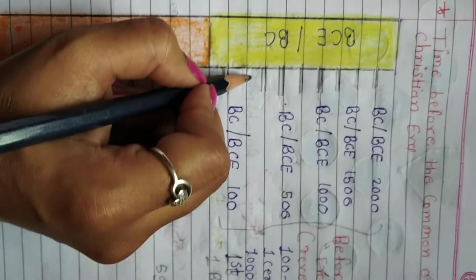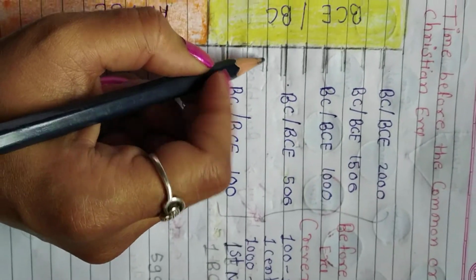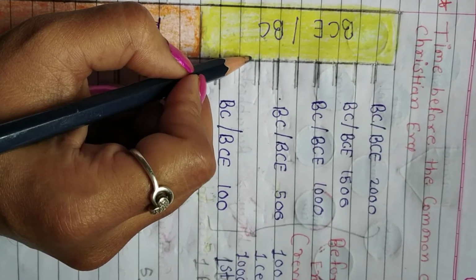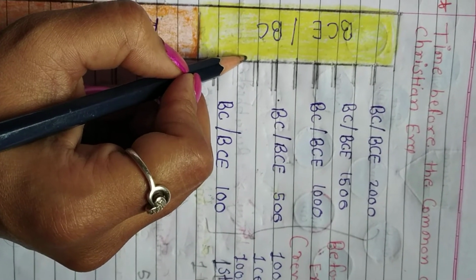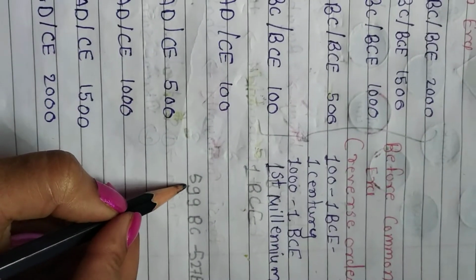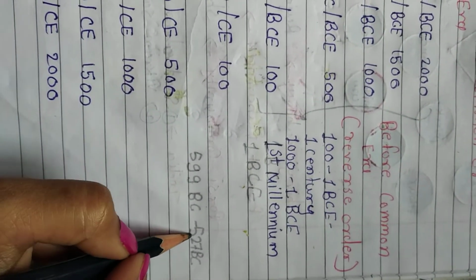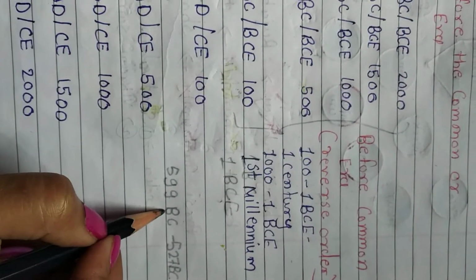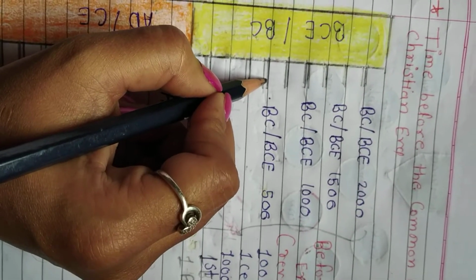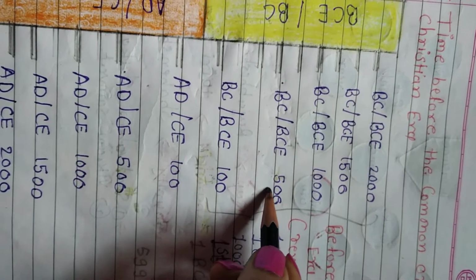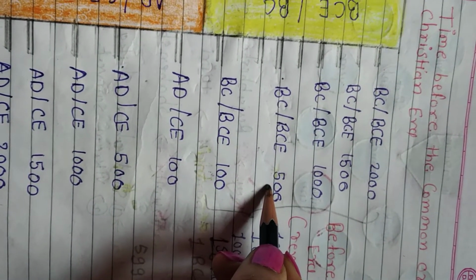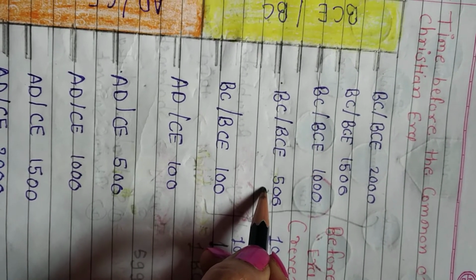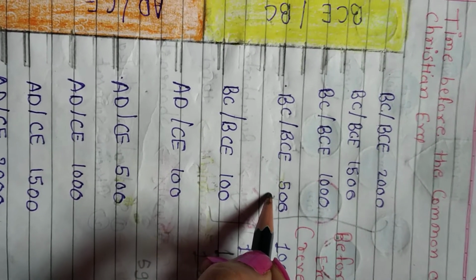What is the lifetime or time period of Vardhaman Mahavir? 599 BC to 527 BC, meaning during this period Vardhaman Mahavir was born and died.